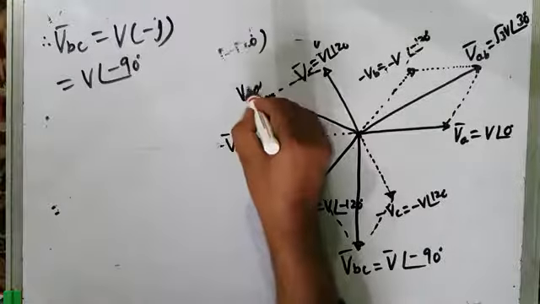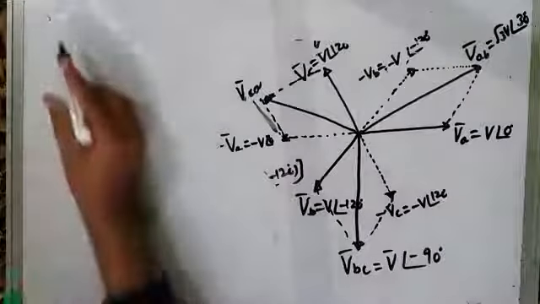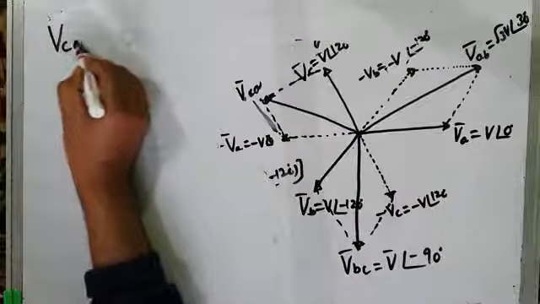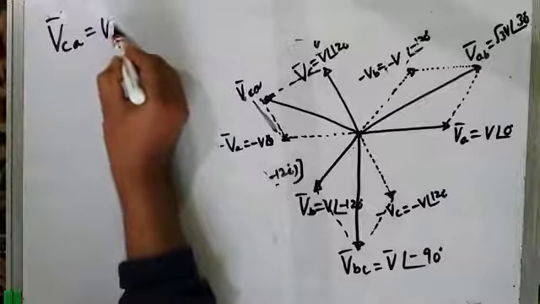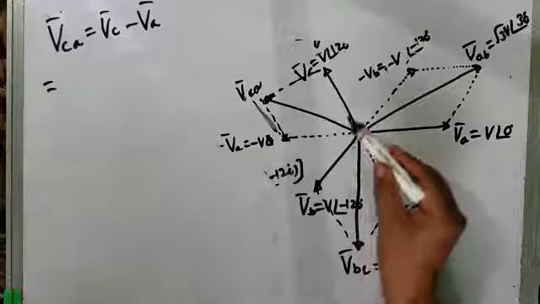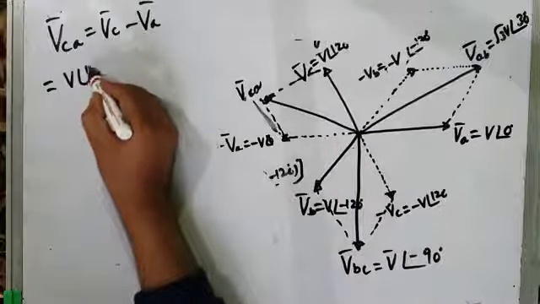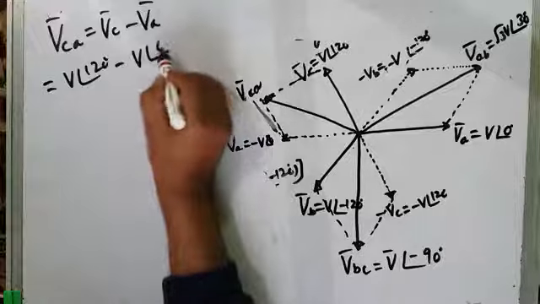उसके बाद VCA है, ये वोल्टेज VCA. Let us derive a relation for VCA also. Now we already know this VCA is equal to VC minus VA. So this is equal to VC minus VA. By the way, what is VC? ये आपकी VC है. VC is V at an angle of 120 degrees minus VA. VA है V at an angle of 0 degree.